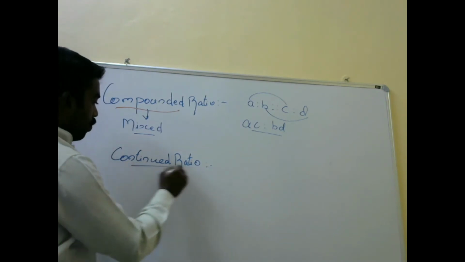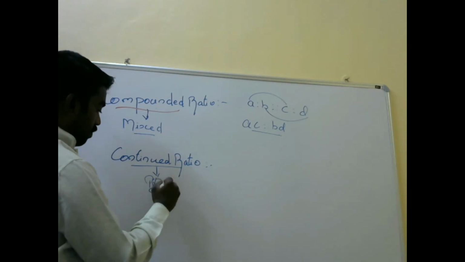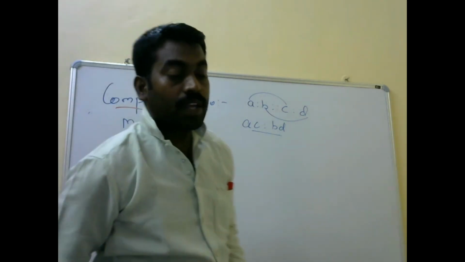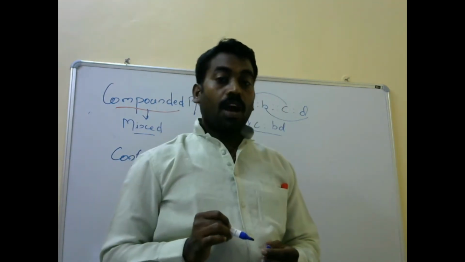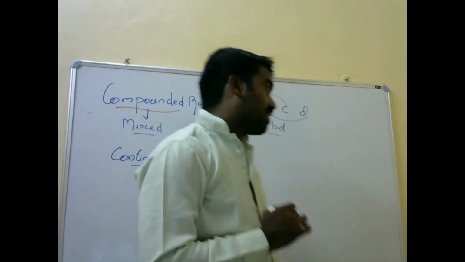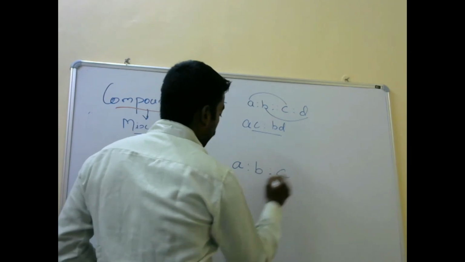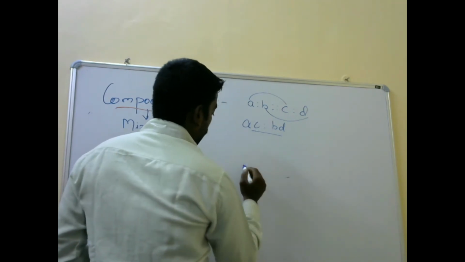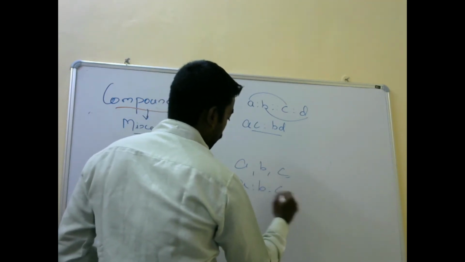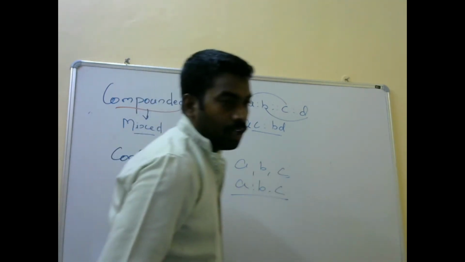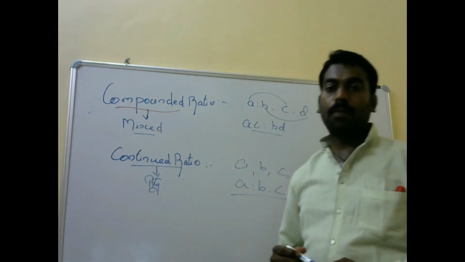What is a continued ratio? A continued ratio is a relation or a comparison between the magnitude of 3 or more quantities of the same kind. For example, A, B, C, you can write as A is to B is to C. This is the continued ratio. I think you all understand about the types of ratio.